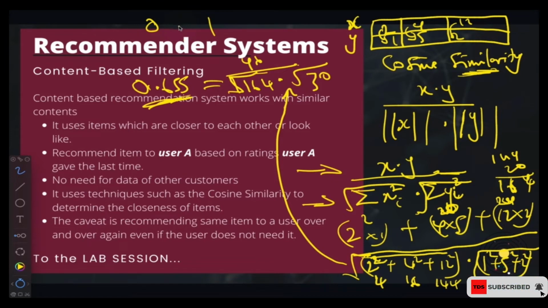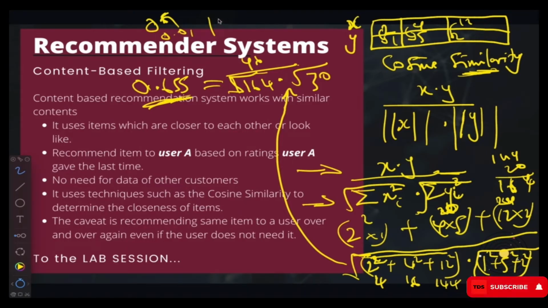If the number that you get is closer to 0, it means that the similarity between them is very less, which means the items are not that close. For instance, if someone searches for chocolate and you show something like butter, they are both things that you can eat, but they are not that similar. If we calculate the cosine similarity between chocolate and butter, you have something like maybe 0.01, very less.